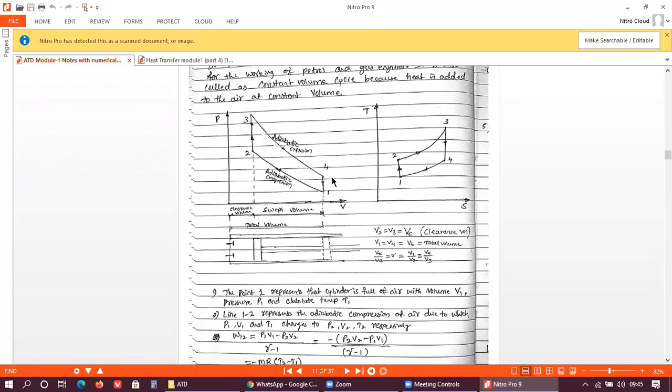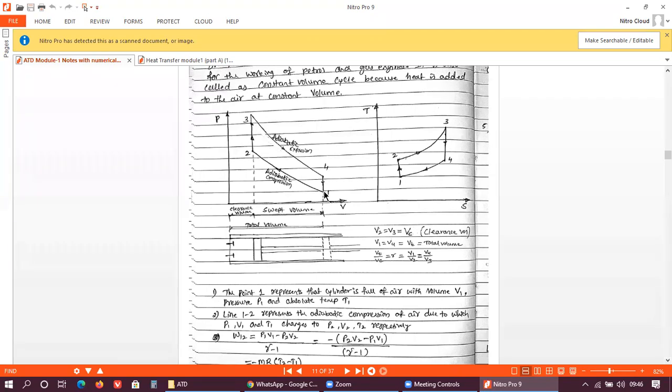There is a drop in the temperature and at the same time a drop in the pressure from P4 to P1, but the volume will remain constant. V1 is equal to V4, as you can see here. At point 1, it again has the full volume.